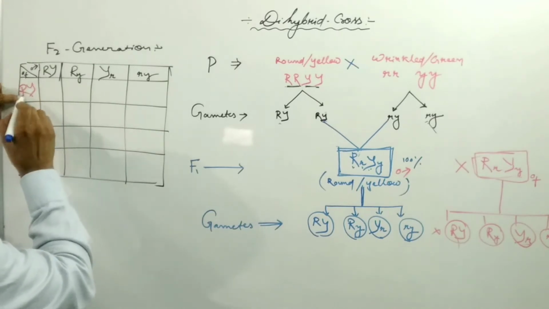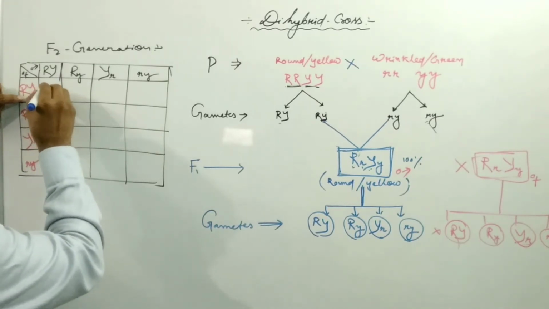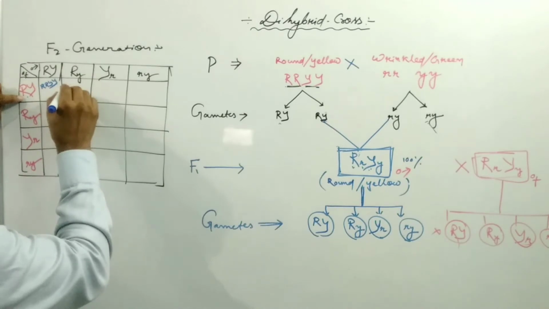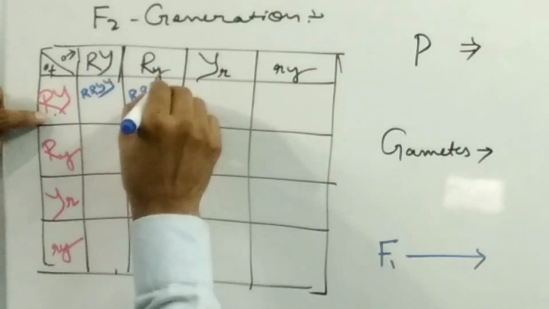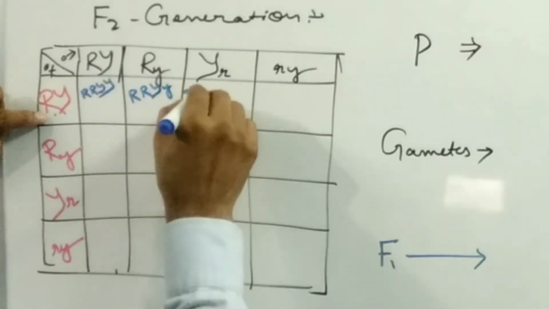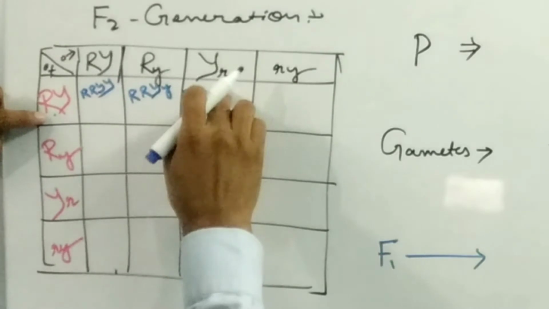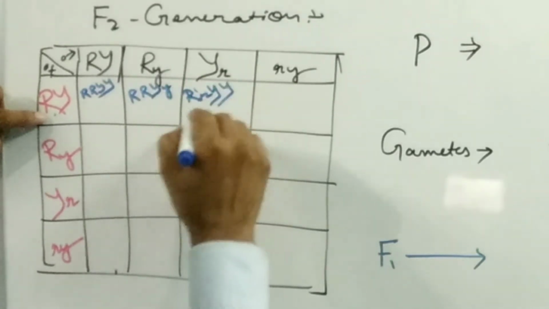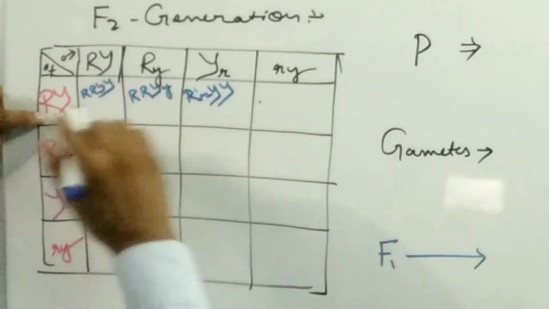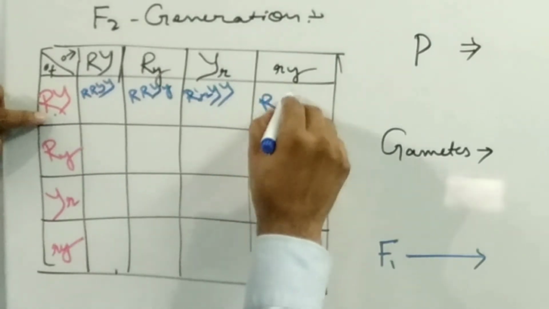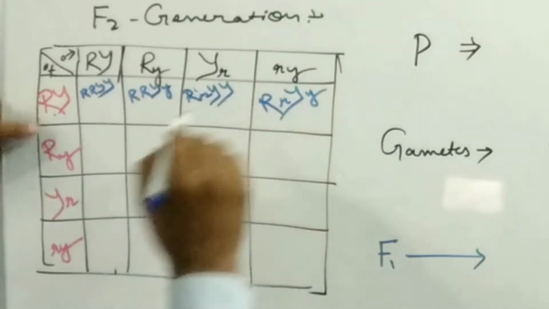If this gamete fuses with this, it forms capital RR capital YY, capital RR capital Y small y, capital R small r capital YY, capital R small r capital Y small y. Here again capital R small r, capital Y small y.